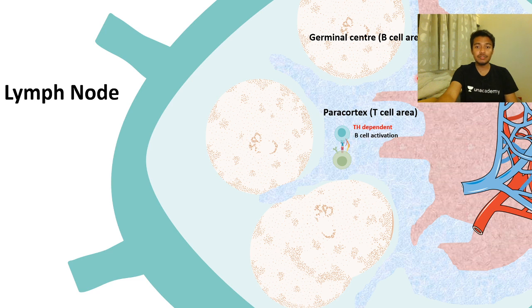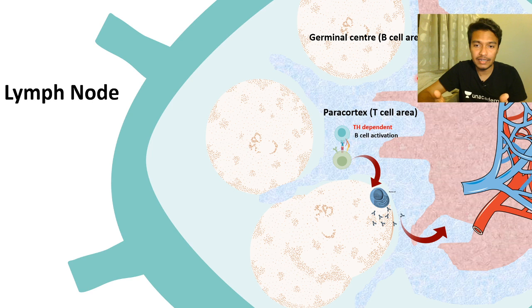This interaction between T cell and B cell takes place in the paracortex. You can imagine the paracortex as a T cell area, and after the interaction they would be differentiated into plasma cells. These plasma cells would quickly secrete antibodies, mostly IgM type, because IgM is the default state of antibody, into the bloodstream. From the bloodstream it would reach your whole body and go to the place where the infection has possibly happened.